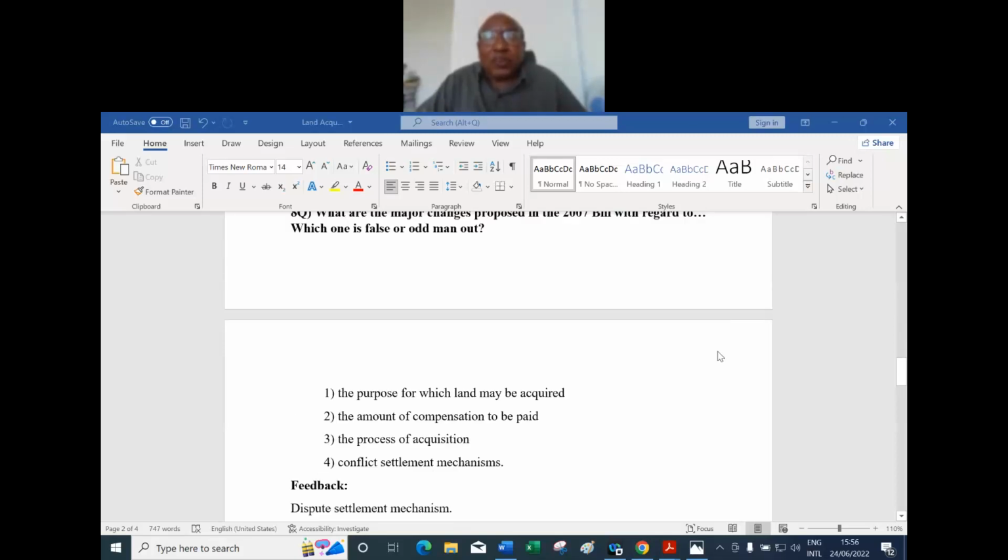Here we don't say conflict settlement mechanism, never. We say dispute settlement mechanism. There is a conflict of laws, but a dispute of law will not be there. There is a dispute in the family. Do you know the difference between a dispute in the family and a conflict in the family? Yes? If you don't know, say pass on. I will give the answer. Dispute in the family and conflict in the family.